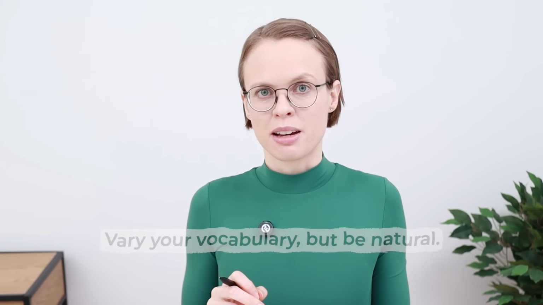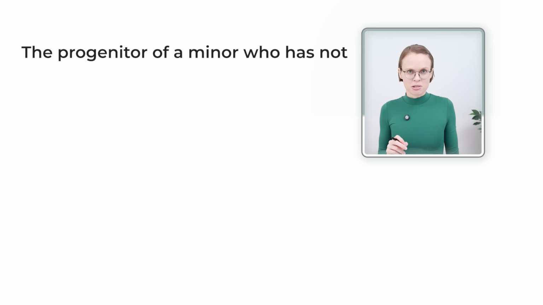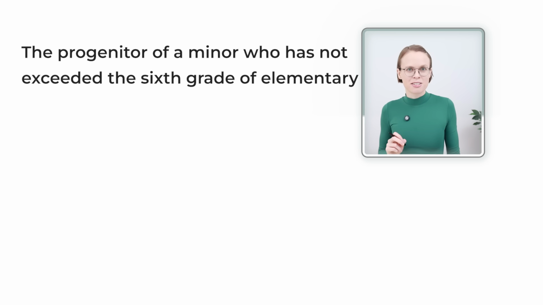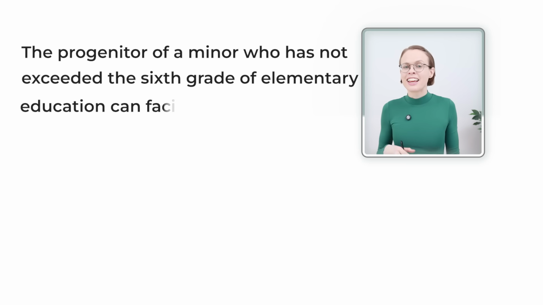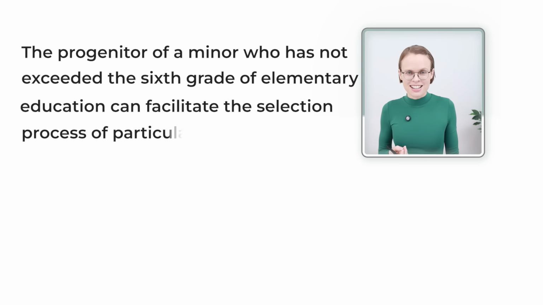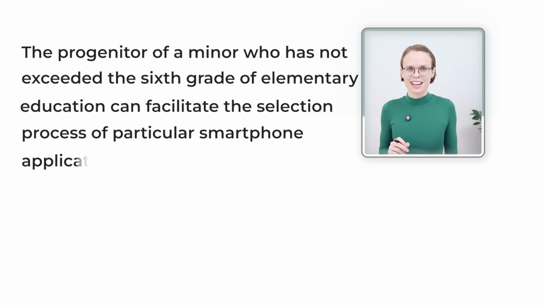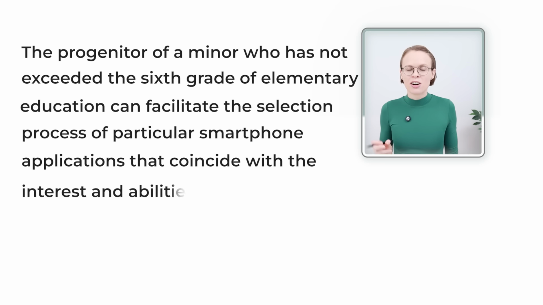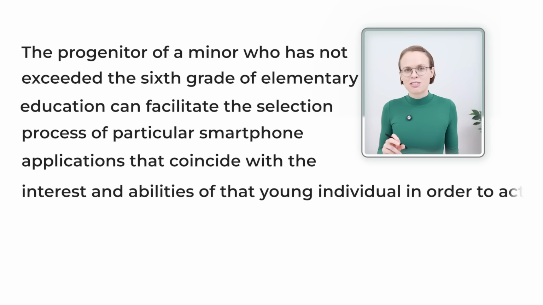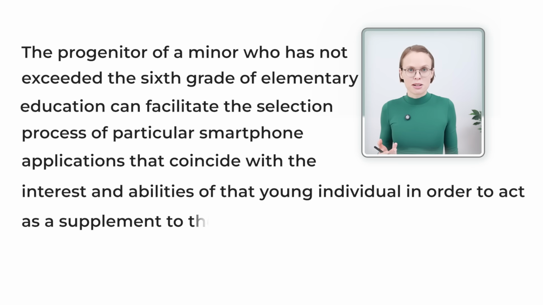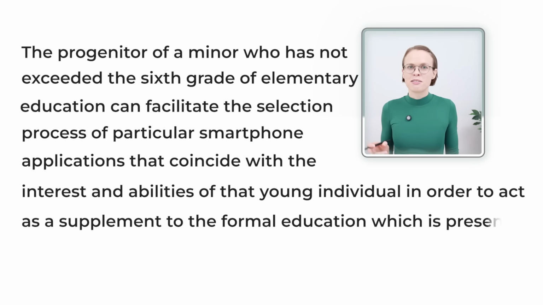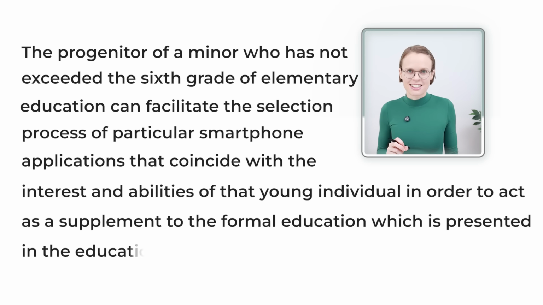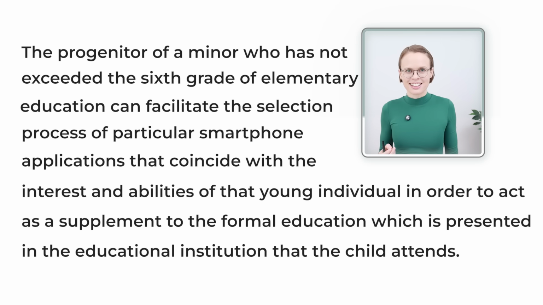Let me show you what happens if you don't write clearly. Have a look at this sentence. The progenitor of a minor who has not exceeded the 6th grade of elementary education can facilitate the selection process of particular smartphone applications that coincide with the interests and abilities of that young individual in order to act as a supplement to the formal education which is presented in the educational institution that a child attends.